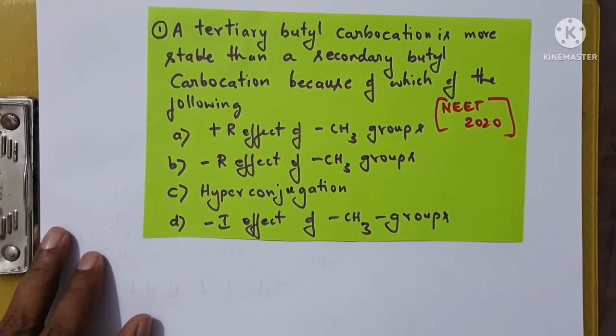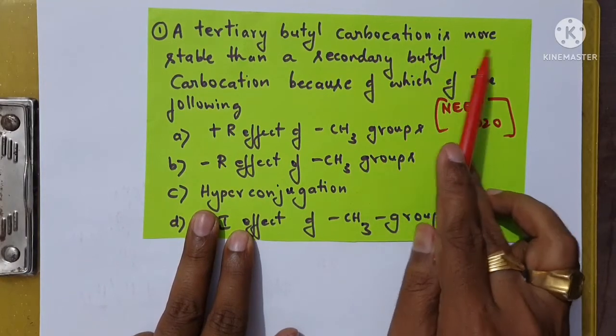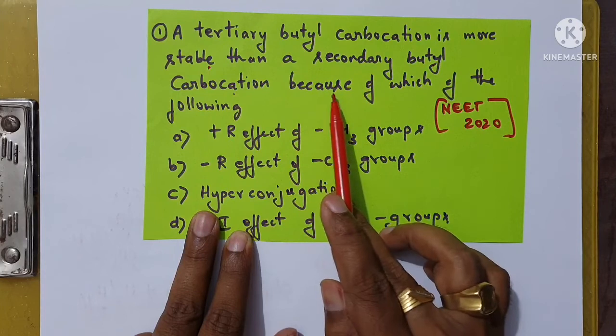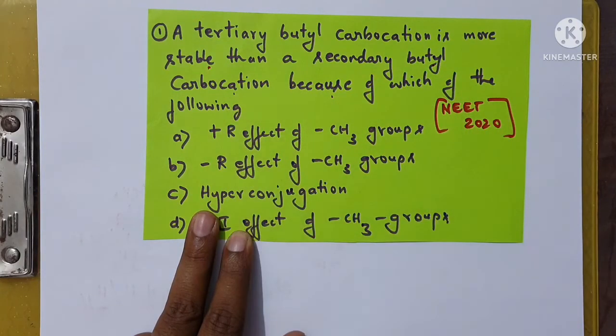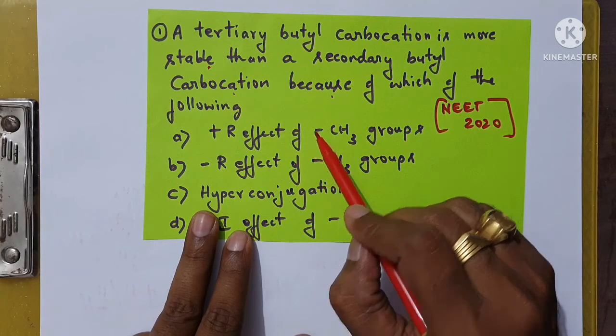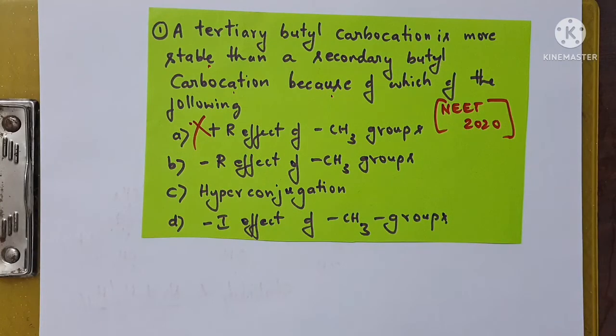Try this question, children. A tertiary butyl carbocation is more stable than secondary butyl carbocation because of which of the following? Definitely there are no pi electrons, so there will be no resonance effect.